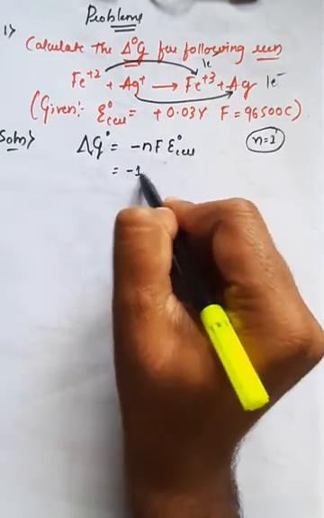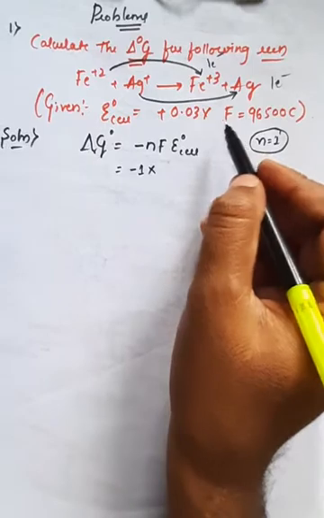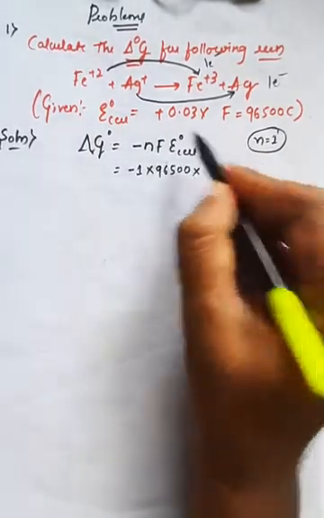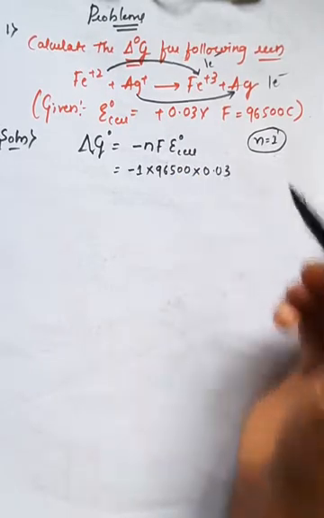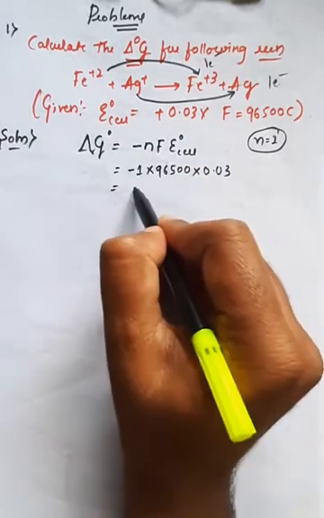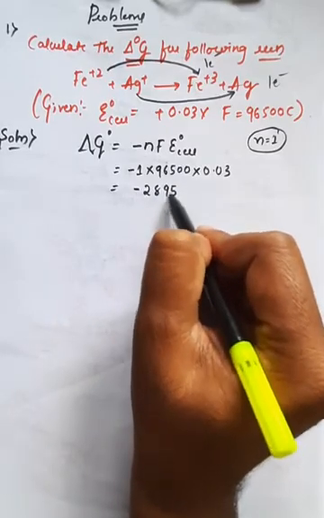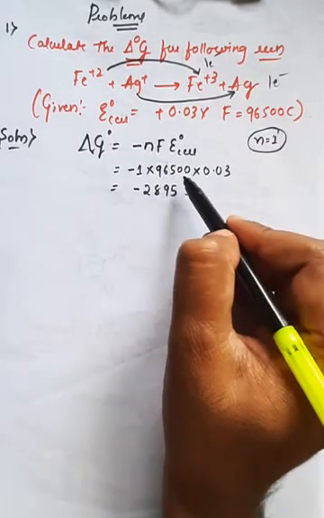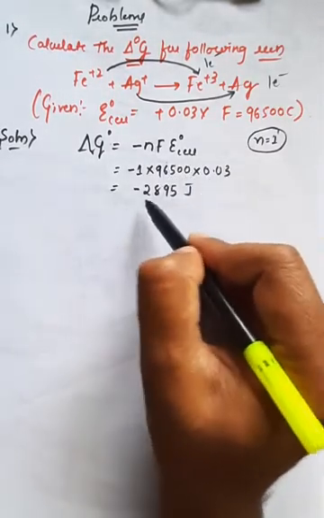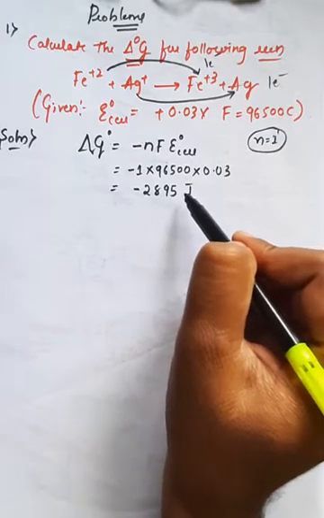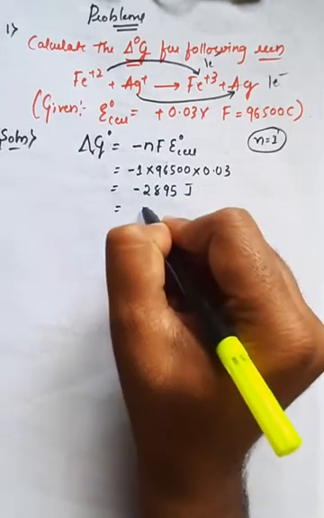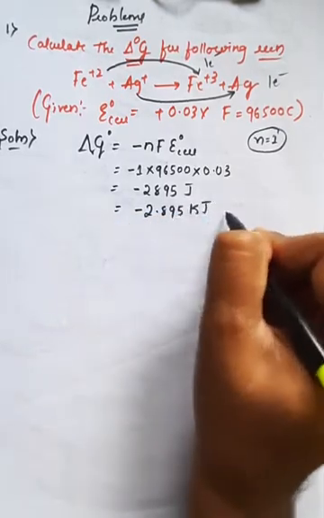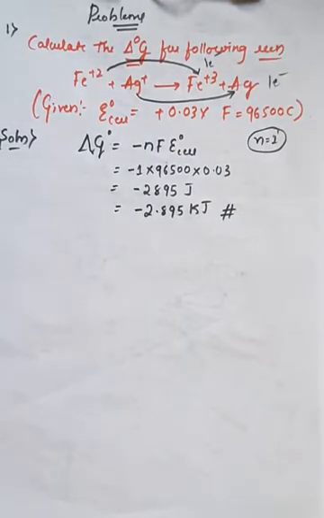That is minus 1 into the Faraday value they have given already, that is 96,500, into the EMF of the cell they have also given, that is 0.03 volt, right? So if you calculate the overall value, with the help of a calculator, 96,500 into 0.03, I will get minus 2895 joules, or I can also write it in kilojoules, that is minus 2.895 kilojoules, right? So this is the answer whatever you get at the end, right?